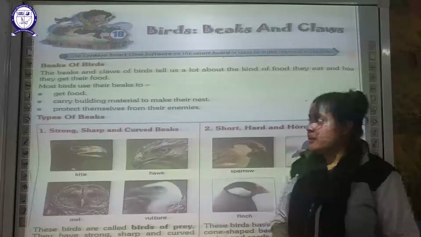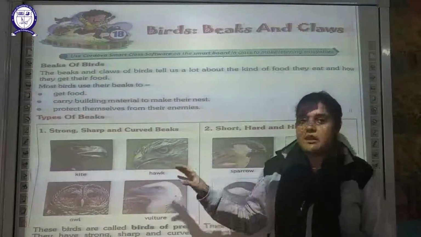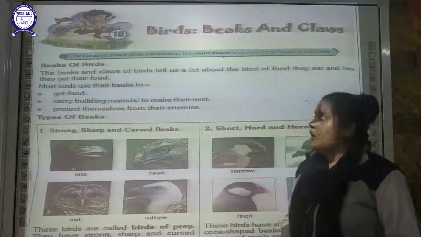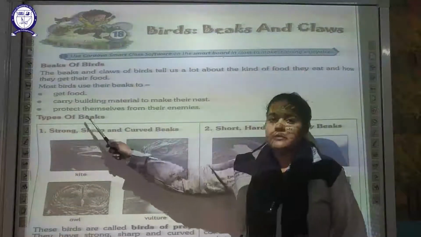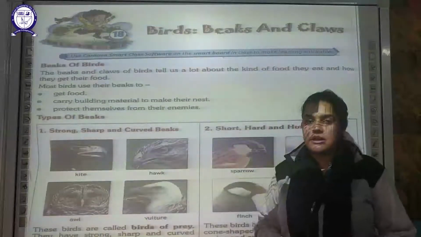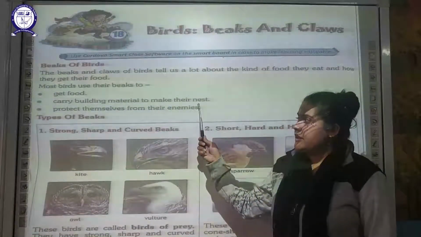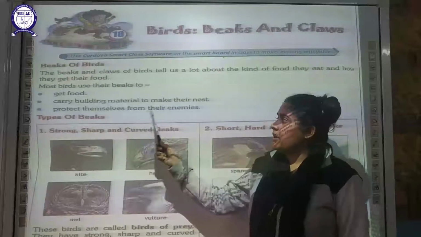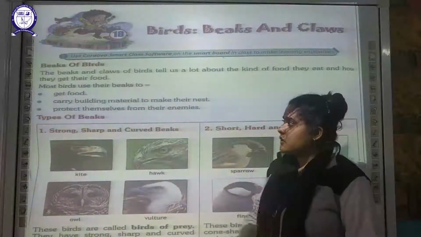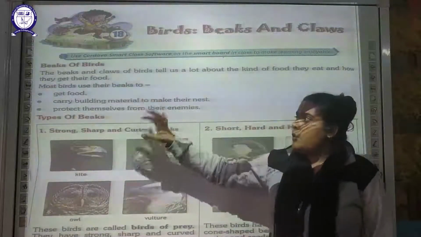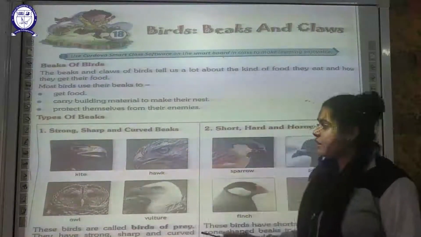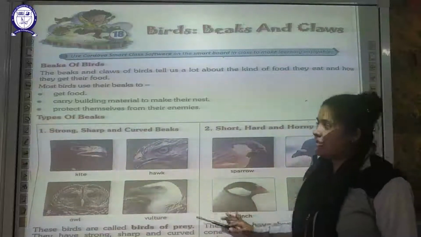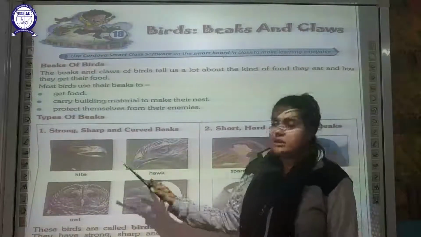As I told you earlier, what is the basic importance of the beak of the birds? It helps them to get the food. Secondly, it helps them in carrying the building material so that they can make their nest. And lastly, it protects them from their enemies. So these are the three important reasons why birds use their beaks. Then we can classify these birds based on the types of beak.